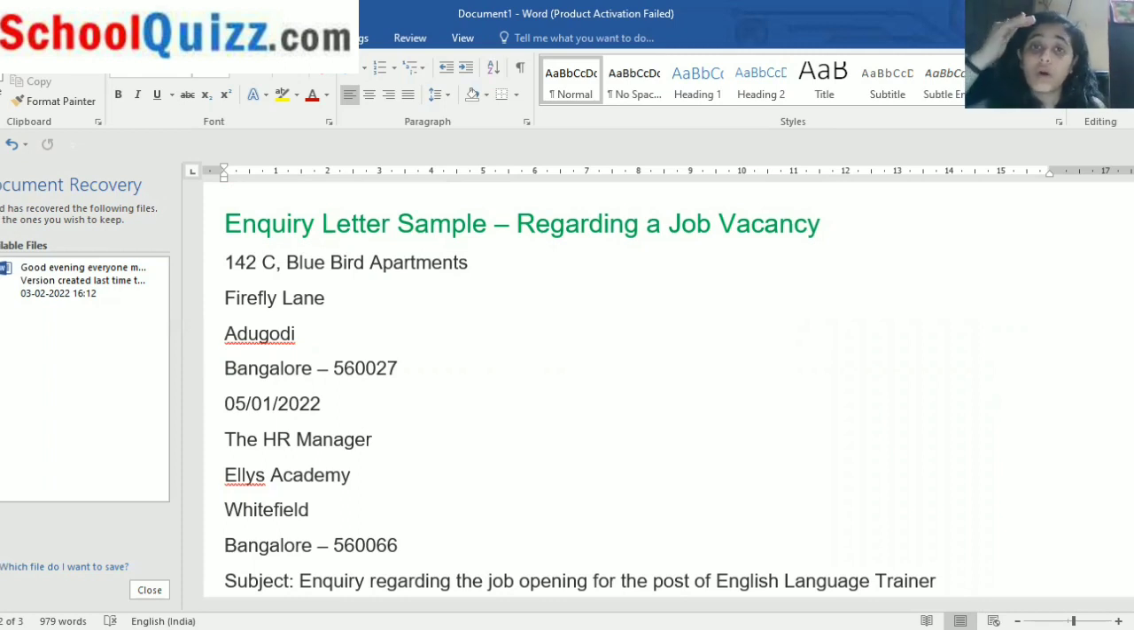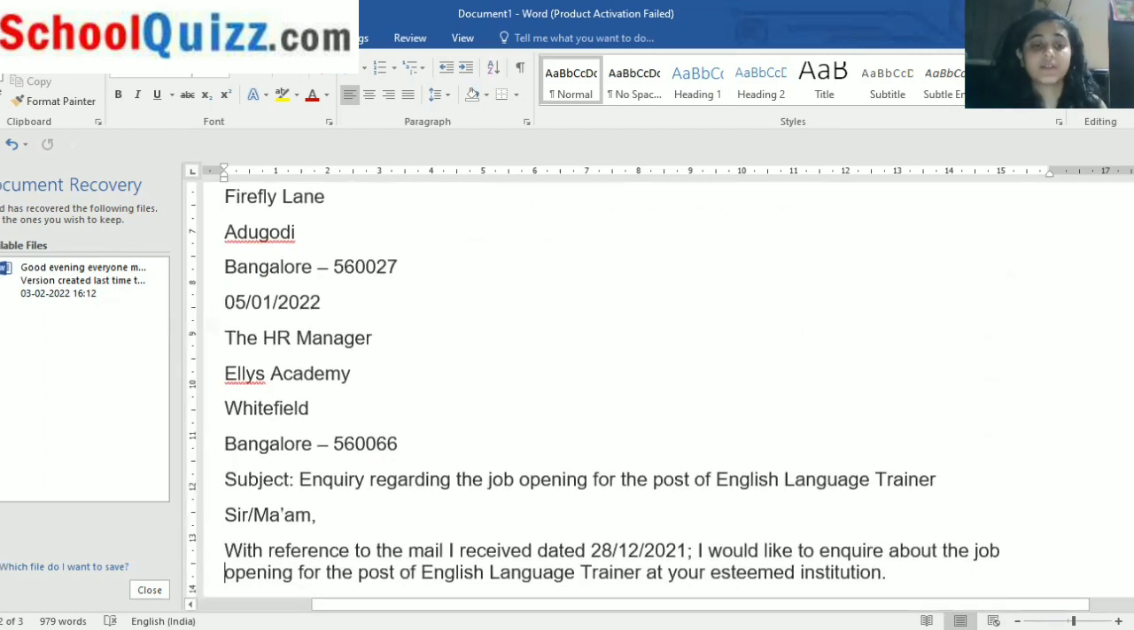See, we have to go according to the format. We cannot jumble up the things. Suppose I say that after the sender's address, we have to write the subject, and after that, the conclusion. We cannot do that, right? We cannot write the complimentary closure before writing the letter. So after the date, what will be included? The receiver's address. The receiver's address will be like: the HR Manager, Alice Academy, Whitefield, Bangalore. So this is the receiver's address.